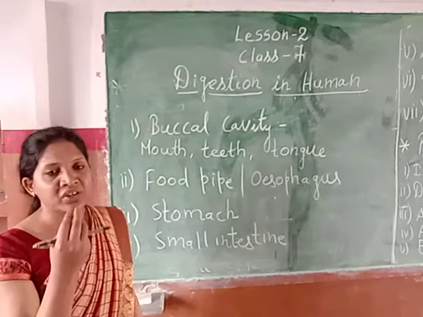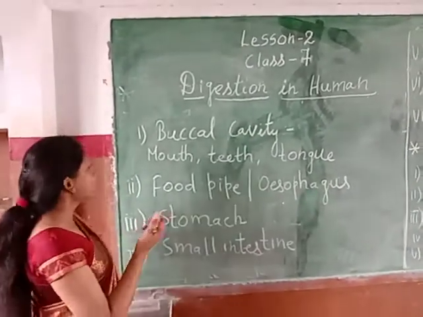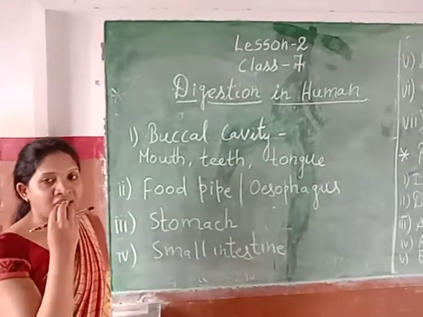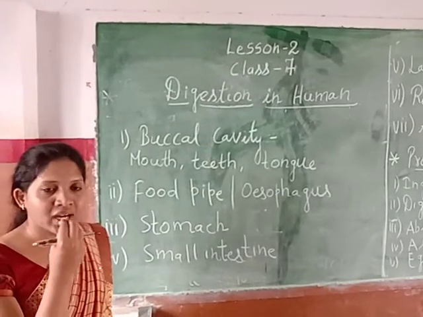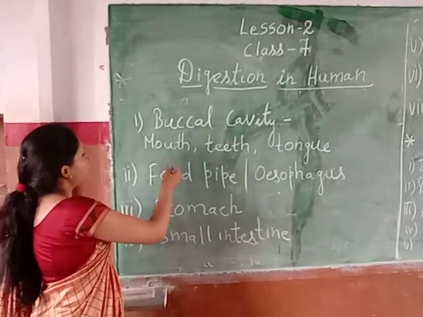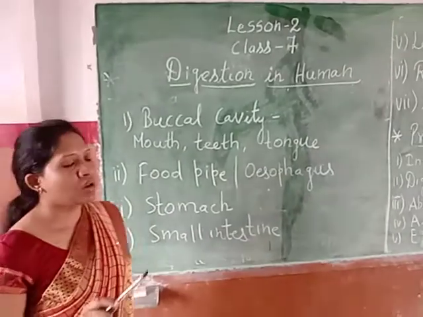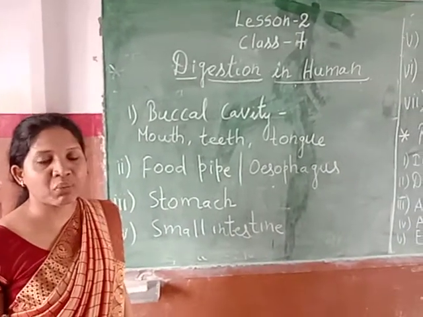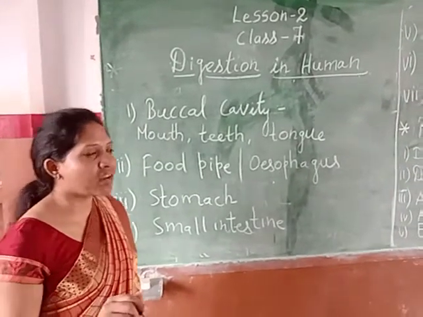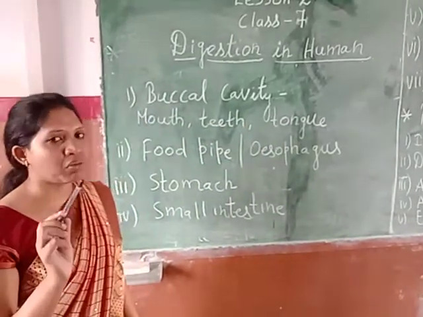We know that there are three main things which help in the digestion of food. For example, when we eat the food directly, what happens? The teeth which are present in our mouth start biting it, tearing it. Understood? In a similar manner, the tongue releases watery substances. What do we call it? As saliva. Salivary juice is released by our tongue, which helps in softening and breaking of the food.